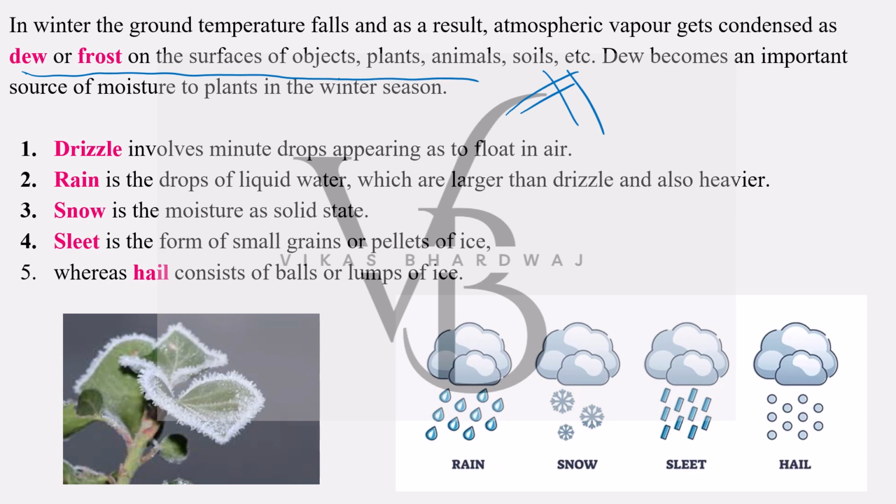It involves minute drops appearing as if floating in air. Rain is drops of liquid which are larger than drizzle and also heavier. Snow is moisture in solid state. Sleet is in the form of small grains and pellets of rice, and hail is balls and lumps of ice. I have given you here all the four. You can see them, and you can also look into which areas in India these different phenomena are visible in certain parts of the year.